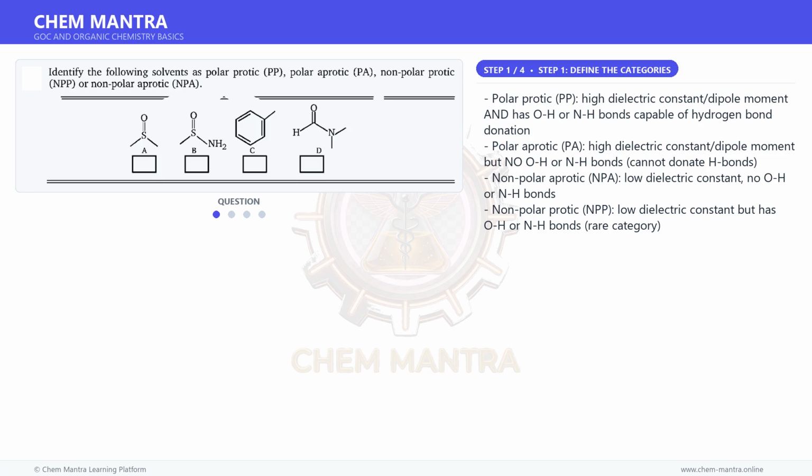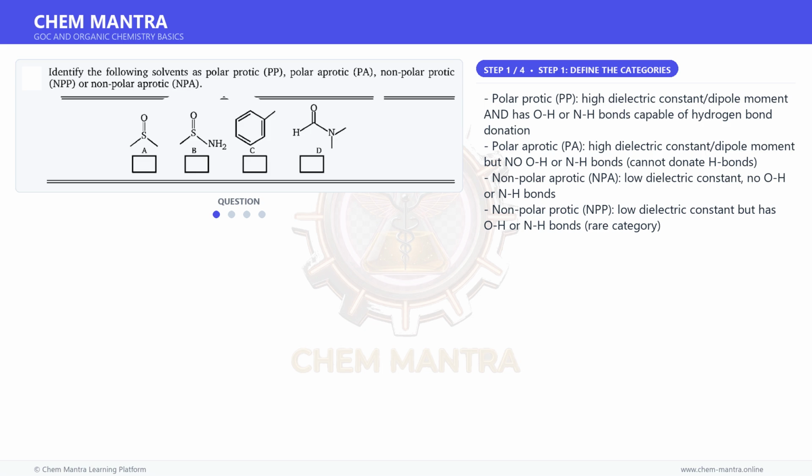Polar protic, PP: high dielectric constant, dipole moment, and has OH or NH bonds capable of hydrogen bond donation. Polar aprotic, PA: a high dielectric constant, dipole moment, but no OH or NH bonds, cannot donate H bonds.